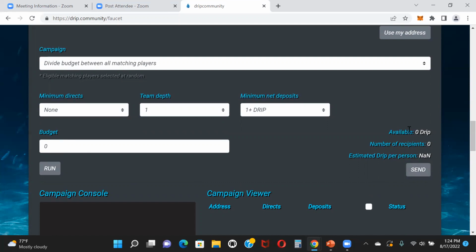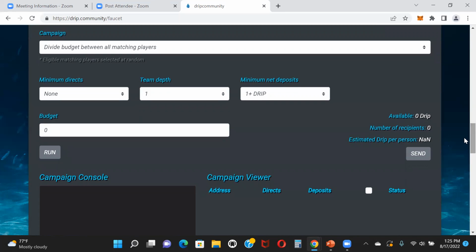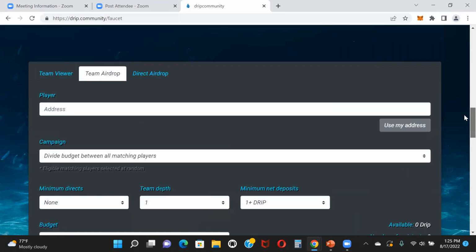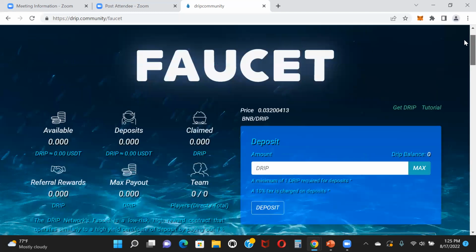So again, it's pretty simple. One thing I will say about the airdrop function, you do need to confirm each transaction one by one. When they upgrade the UI and come out with the new UI, I believe there's going to be a one button function where you can airdrop everybody. You don't have to confirm everybody one by one. At least that's what I think is going to happen. But right now, you have to airdrop everybody one by one, which isn't a big deal. But if your team starts to grow and get bigger, you're just going to have to take a little more time to do that. But again, that's a good problem to have.